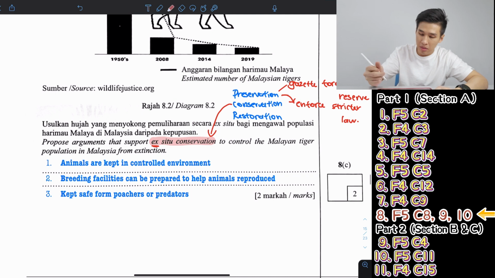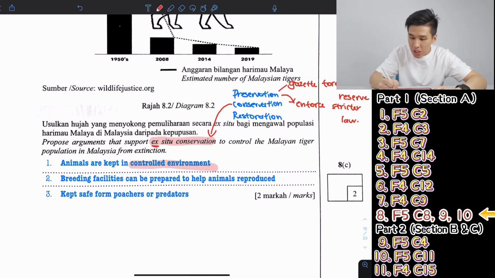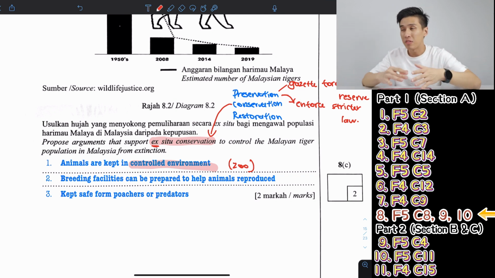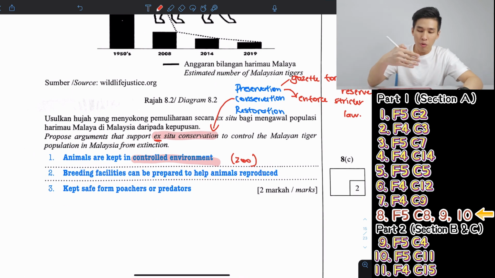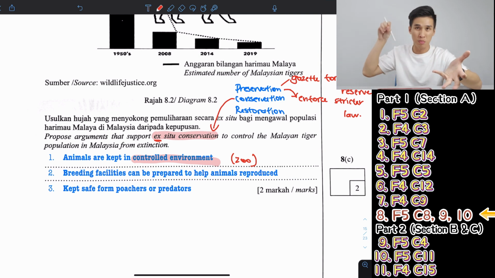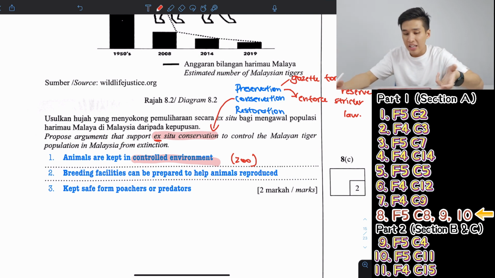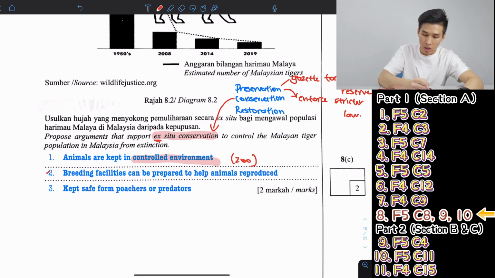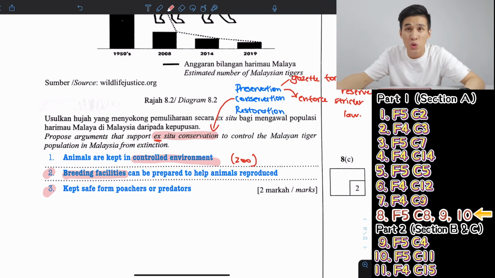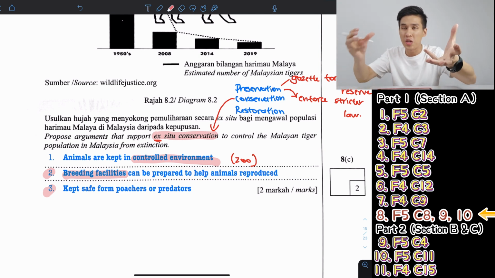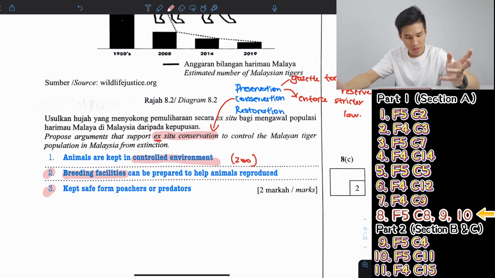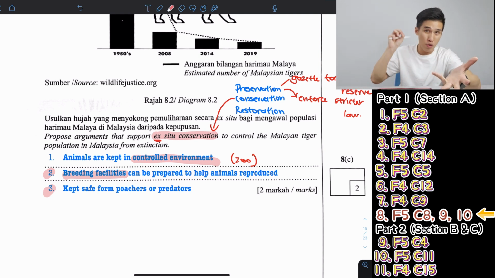So we can keep this animal in a controlled environment, basically like zoos, those kinds of facilities that help take care of animals, like pandas for example. Tigers also, they will do the same. Now you explain how bringing them out from their habitat and keeping them in places like zoos can help them. Here I explain by saying this kind of ex situ conservation usually has breeding facilities, meaning you help them to breed because they are going extinct. So you must help them to reproduce, put a male and female together and ask them to make babies right now.